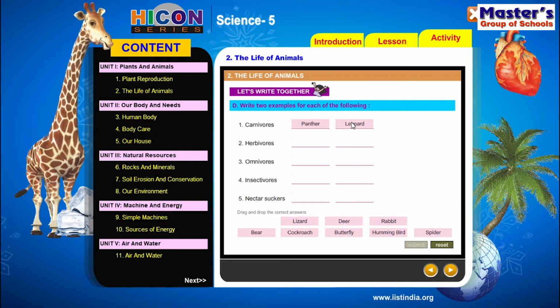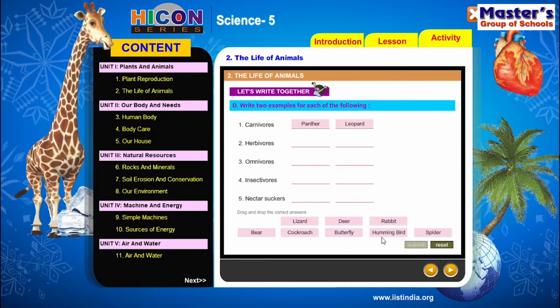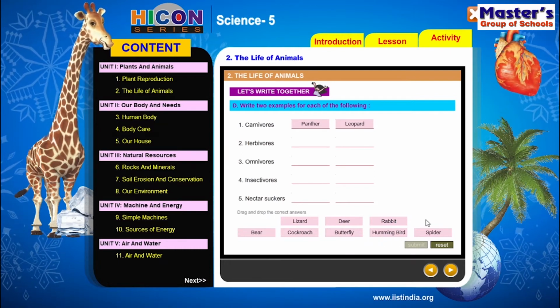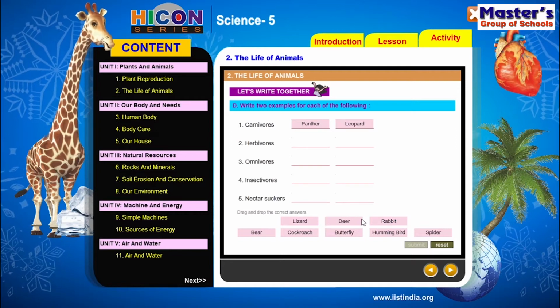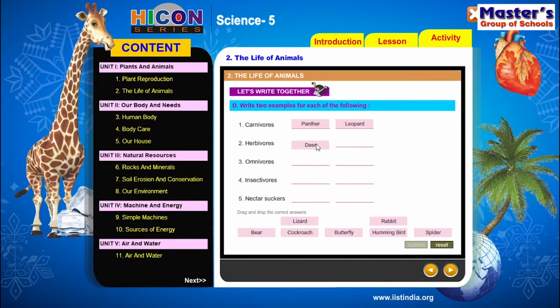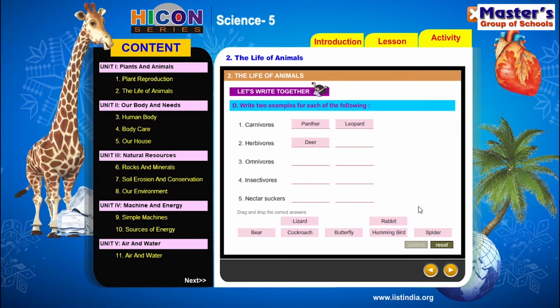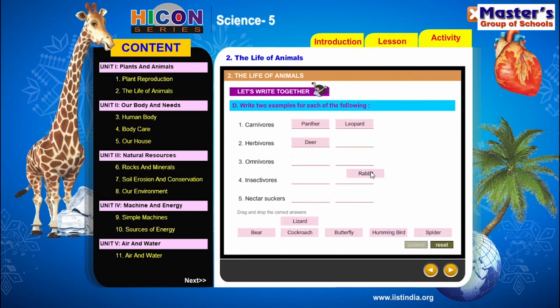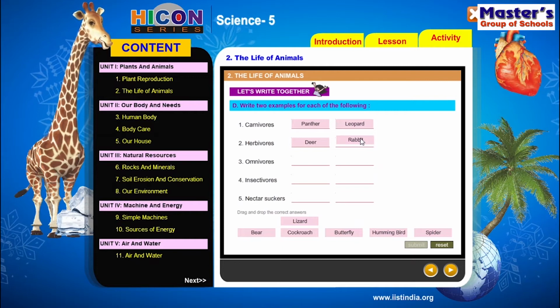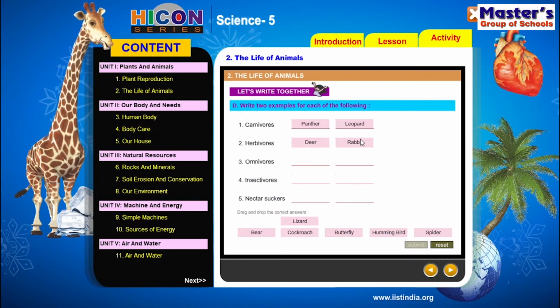So see the second one, herbivores. So children, herbivores means the animals which eat only plants and grass are called herbivores. So among the given answers, let us select the correct animals which eat plants and grass. So children, deer. Deer eat only plants and grass. So write deer for the second one. And also rabbit. Rabbit is also an herbivore that eat only plants and grass. So write the word rabbit for the second one. So children, these are the examples for herbivores.